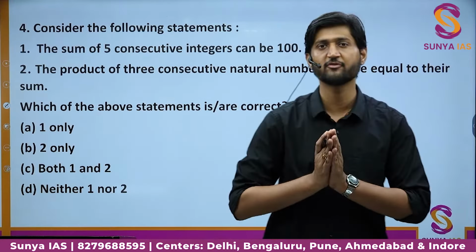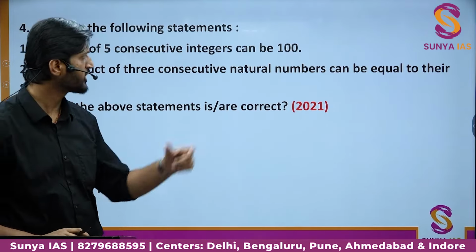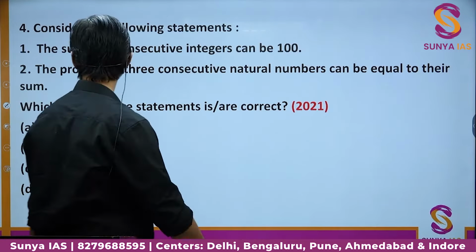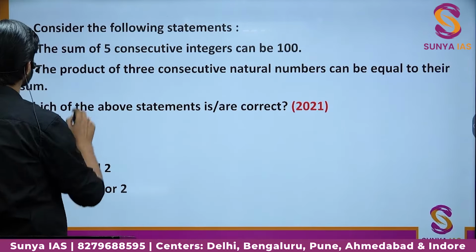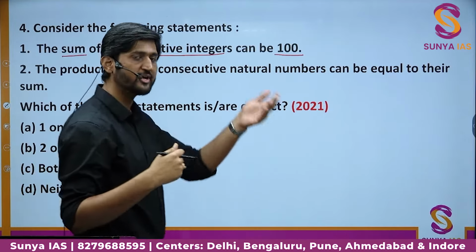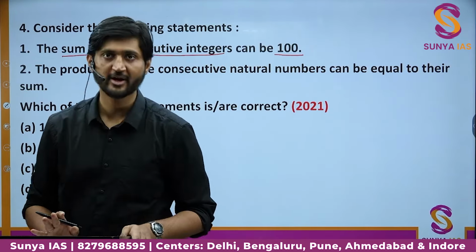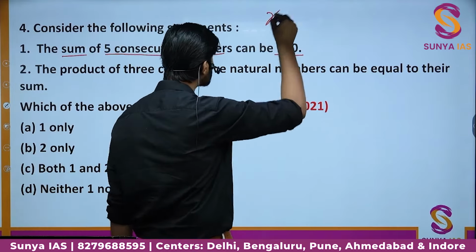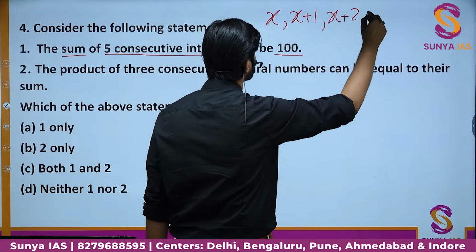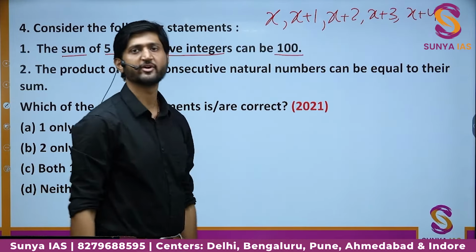So these 3 questions were of somewhat similar approach, where you could have checked whether the statement is correct or not by putting different values according to your choice which satisfy the criteria. Okay. Now let us look at these questions. The question number 4. It says the sum of 5 consecutive integers can be 100. Okay, so what are consecutive integers? These are those integers which are neighboring to each other, right? Suppose you have an integer x, the neighboring one will be x plus 1, x plus 2, x plus 3, x plus 4. These will be the 5 consecutive integers, right?